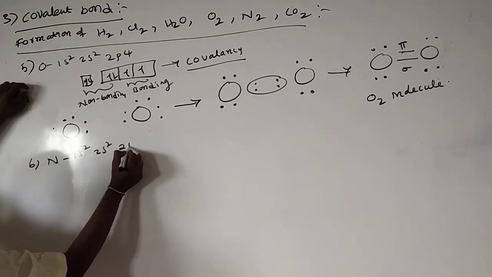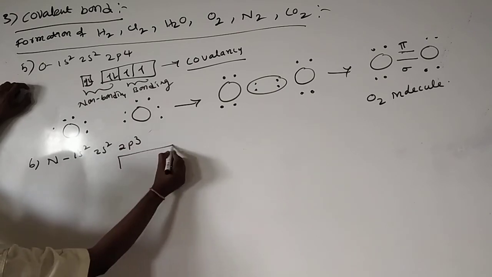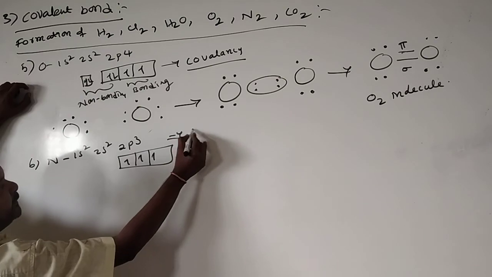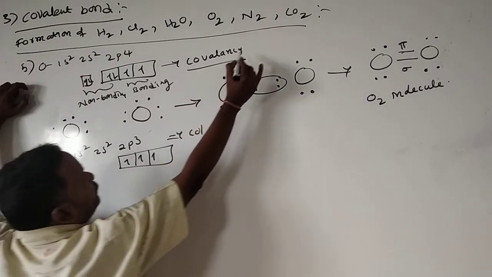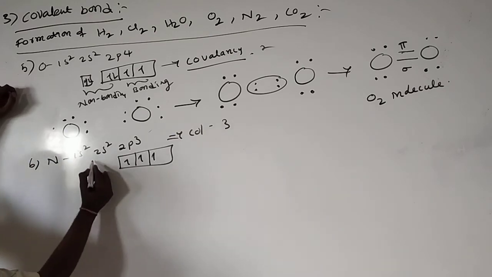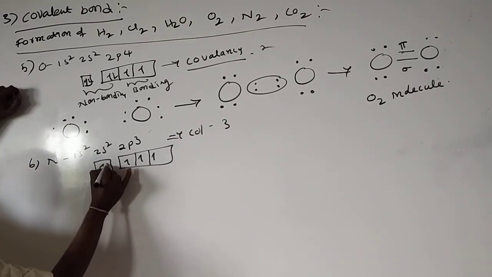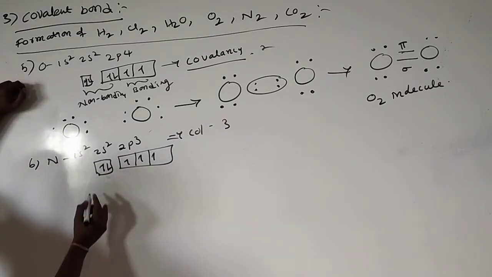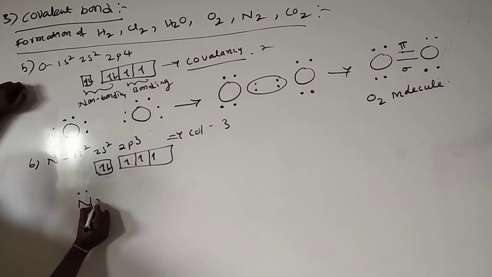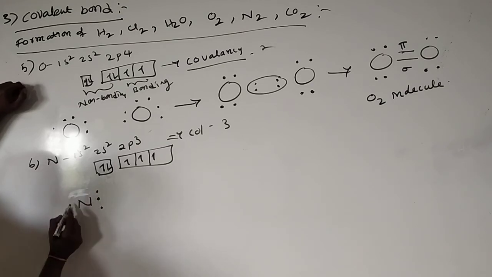Nitrogen: 1s2, 2s2, 2p3. Here 3 electrons are there: 1, 2, 3. The covalency is 3. Here 2 electrons. How does bonding take place? See here, electrons 1, 2, 3. I am writing these 2 here.